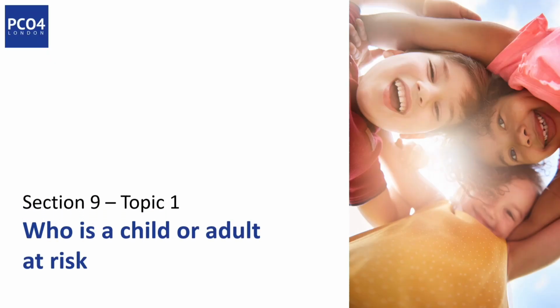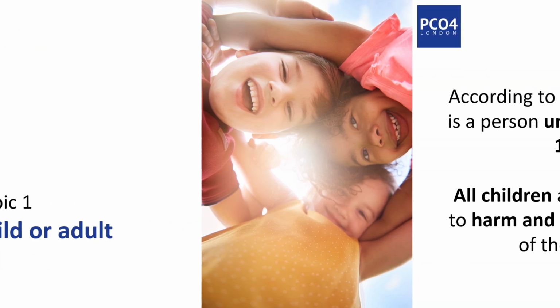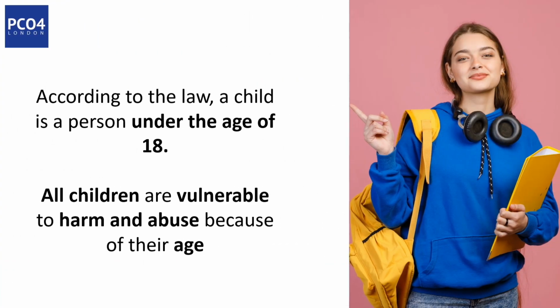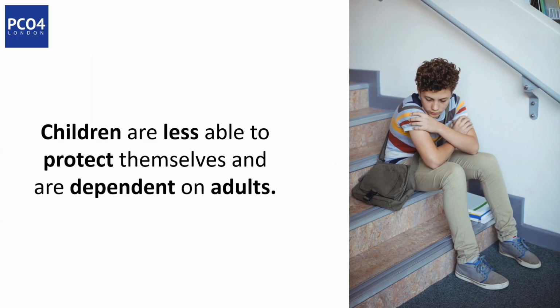Topic 1. Who is a child or an adult at risk? According to the law, a child is a person under the age of 18. All children are vulnerable to harm and abuse because of their age. Children are less able to protect themselves and are dependent on adults. This makes them vulnerable to being exploited or abused.